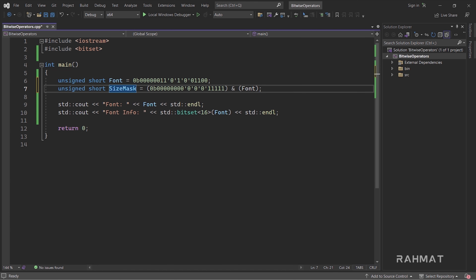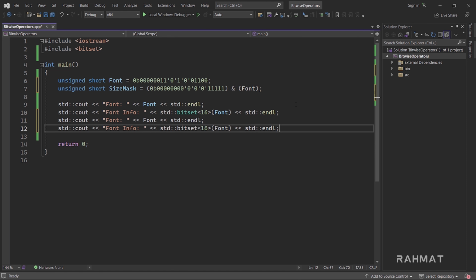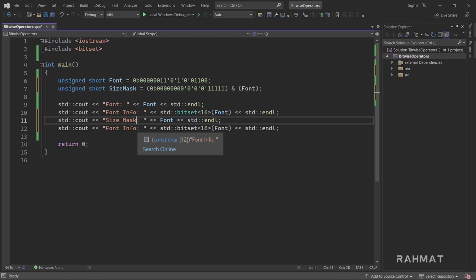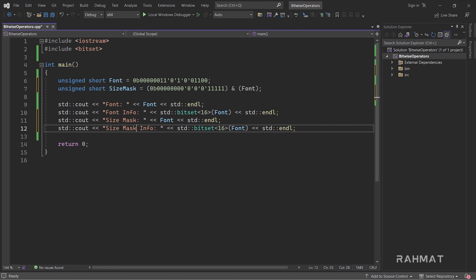Now if I copy these two lines, then this would be size mask, and size mask information, and I'll just print size mask here also and here as well.